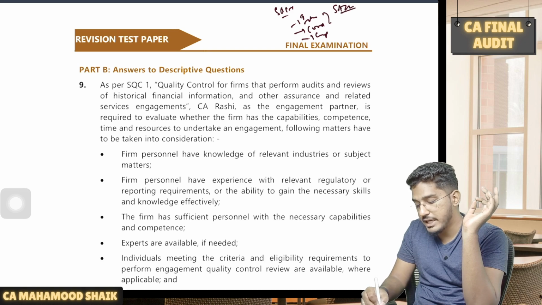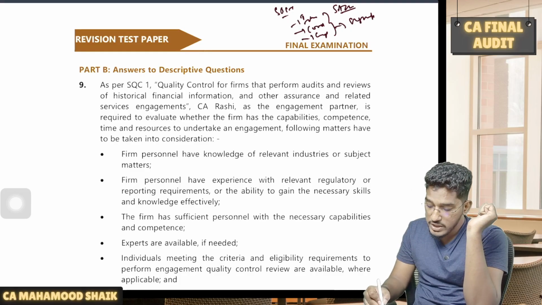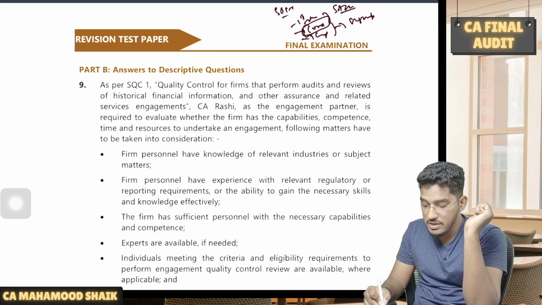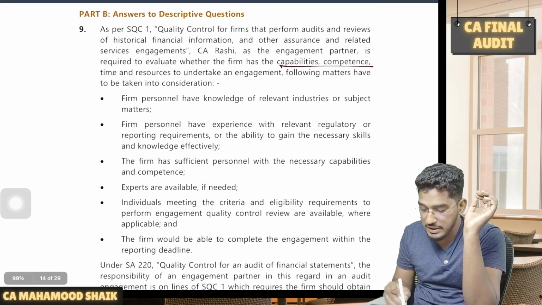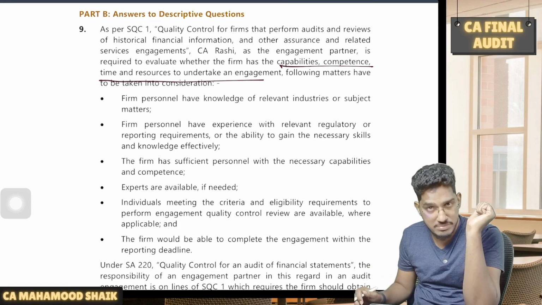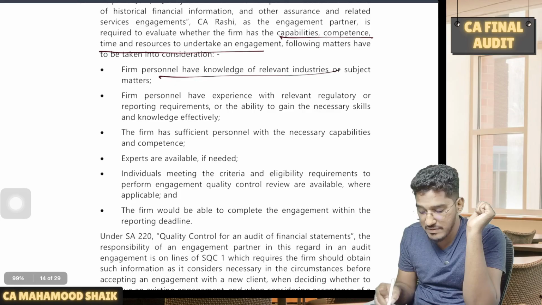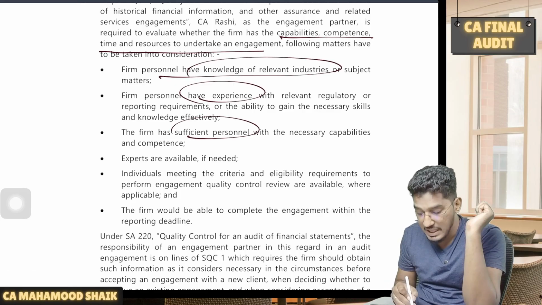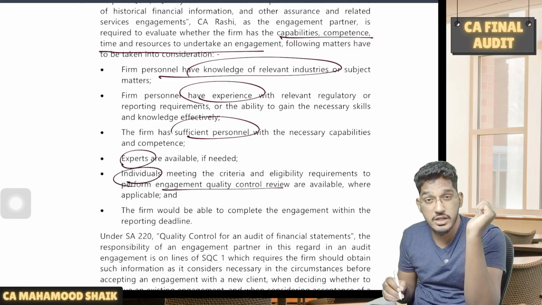SA220 says one more aspect. Along with these three, you should also consider significant matters which have arisen during the previous course of audit. So here mostly they are talking about competence. Before accepting the audit, they need to check the capabilities, competence, the time and resources to complete the engagement. So in this matter, what specifically we will see: whether the firm has relevant knowledge of the industries, whether they have relevant experience, whether they have enough staff, whether experts are available if needed, and whether individuals meet the eligibility criteria to do the engagement quality control review.